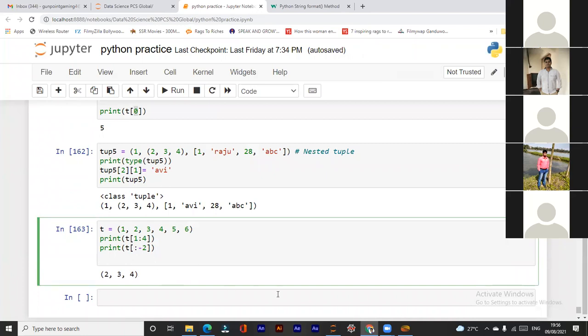I don't know the output. Anyone tell me what will be the output? I'm using -2 here. Tell me. 3, 4. Yes, Akib.